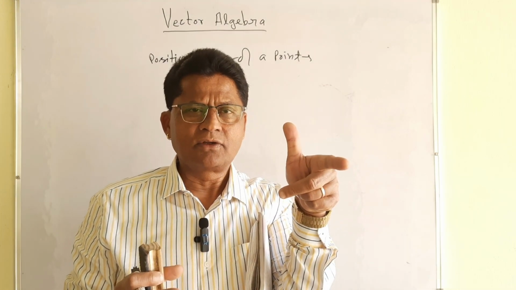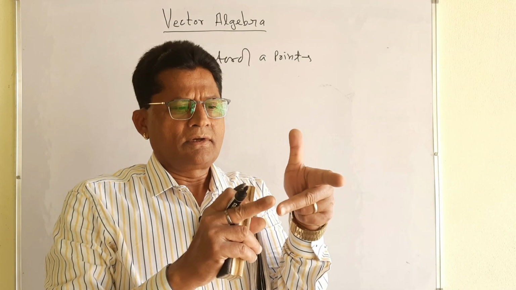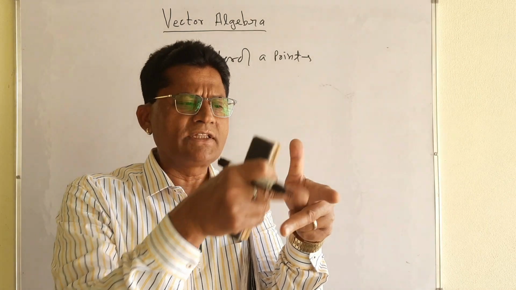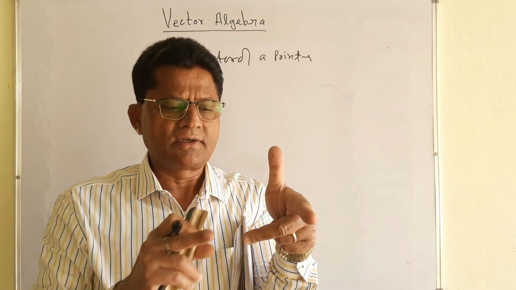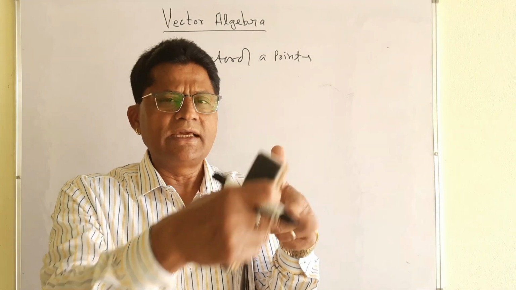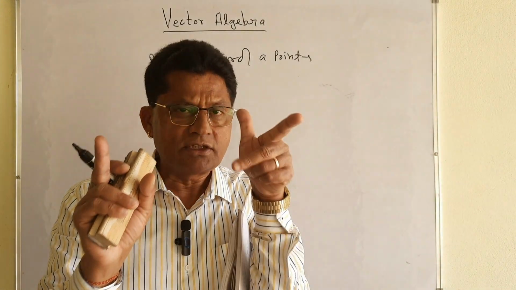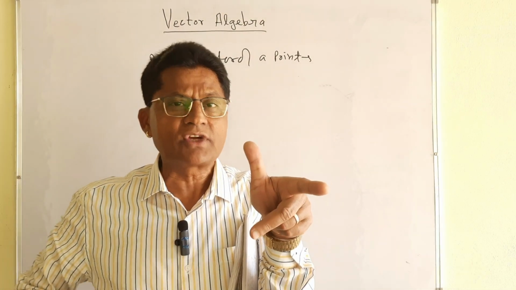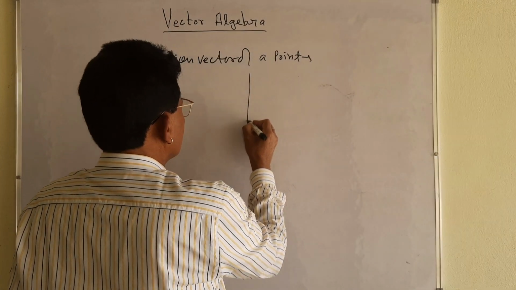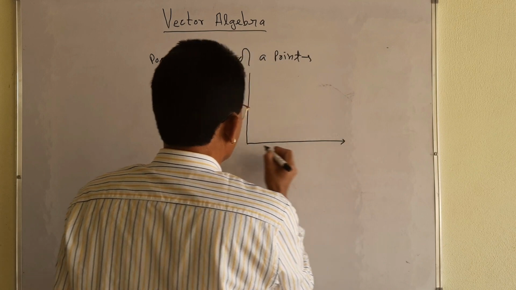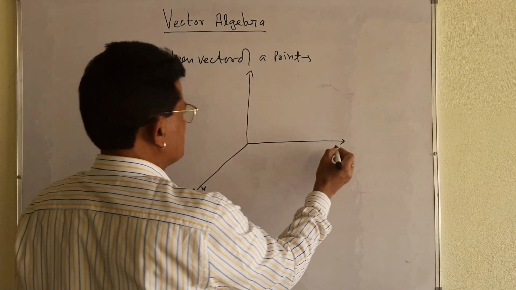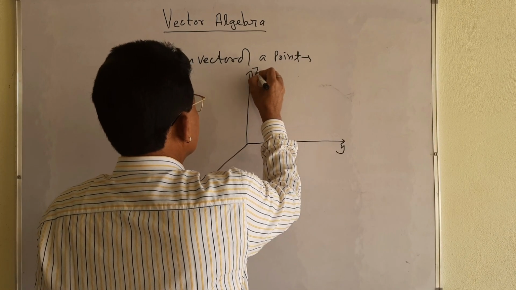You see, this is the left hand rule. This is the x-axis, this will be the y-axis, this will be the z-axis. All these 3 axes are perpendicular to each other. The x-axis is perpendicular to z, the x-axis is also perpendicular to y, each and every one is perpendicular to the others. This picture you must keep in mind. Now let me take the same figure, I am just going to draw it, so that you will understand easily. X-axis, y-axis and z-axis.